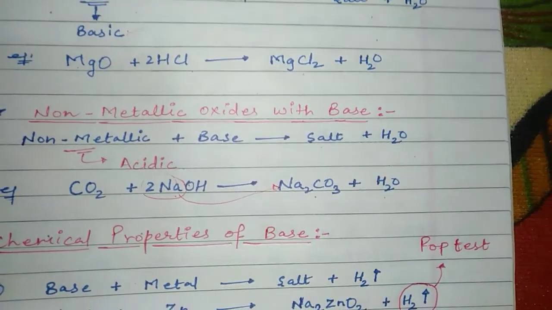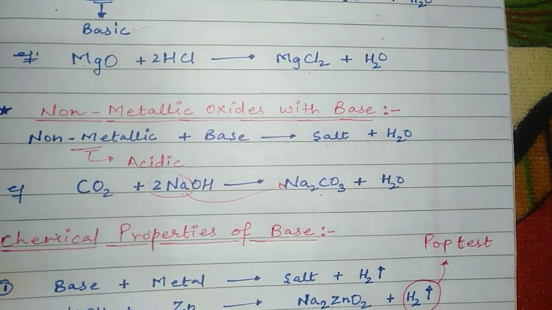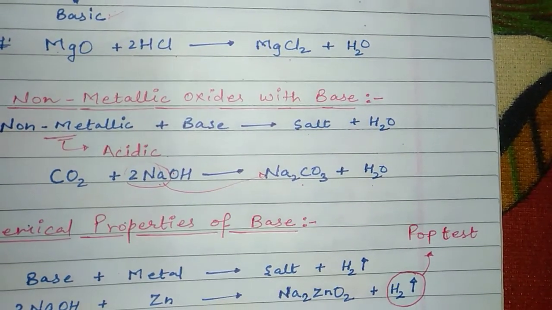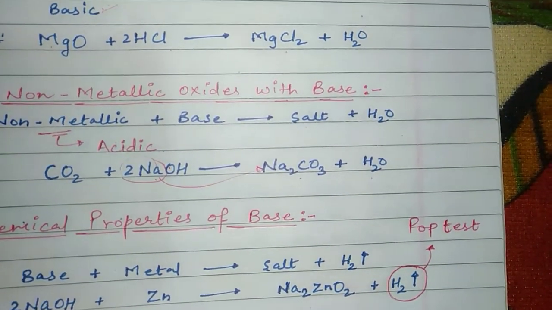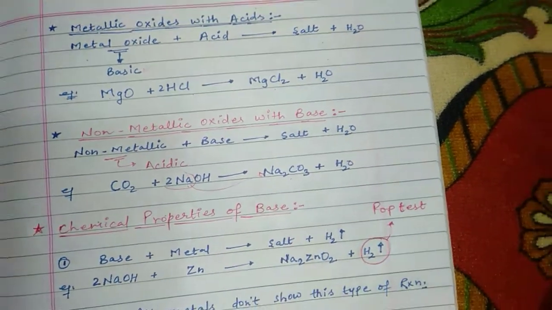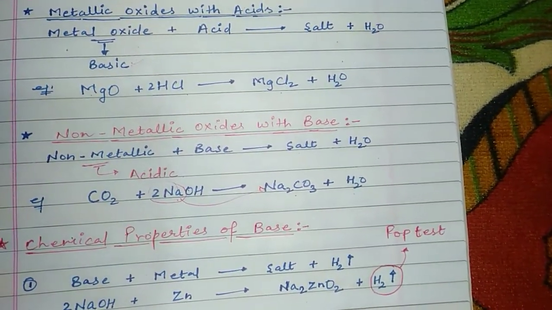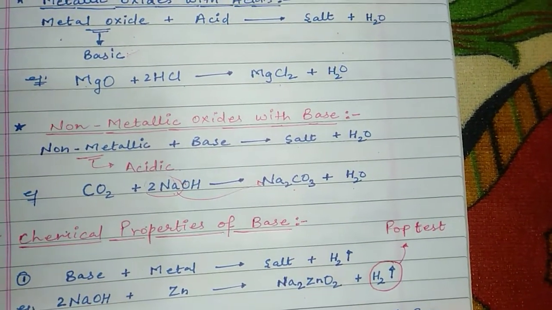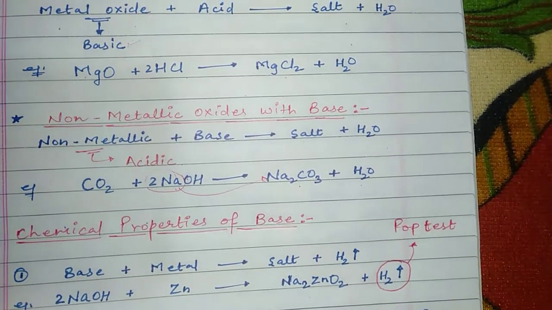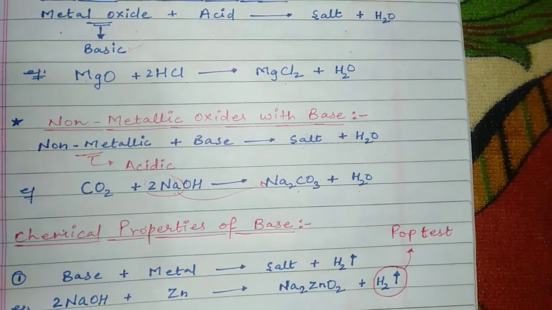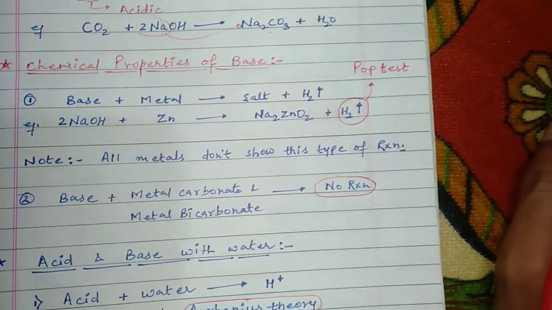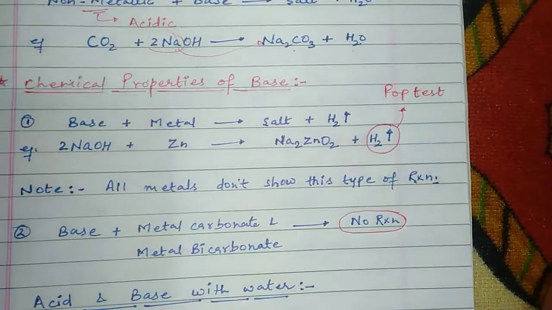So this is all about the neutralization reaction. You need to remember that acid and base both neutralize each other and form salt and water. Those substances which can neutralize the acid are basic in nature, like metal oxide. And those substances which can neutralize the base are known as acidic. Then, student, we will discuss the chemical properties of base.